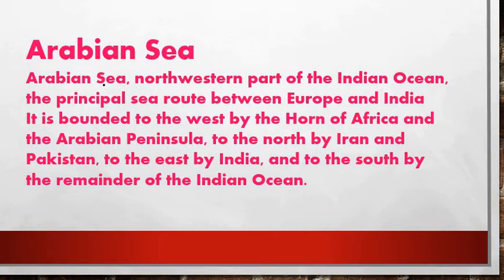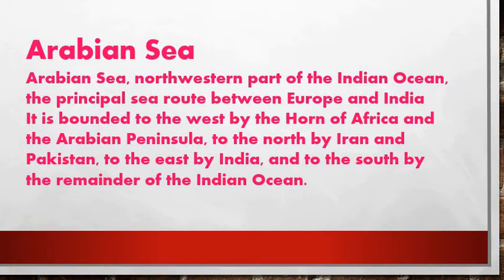So now let us start. Arabian Sea. The Arabian Sea is a part of the northern Indian Ocean and the principal sea route between Europe and India, right friends. This is an important route between Europe and India. It is not only an important route in the 21st century but has been since the British rule, right friends.